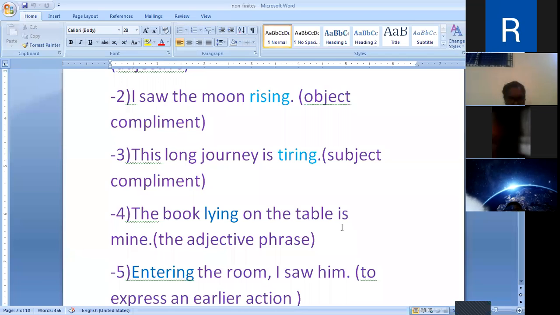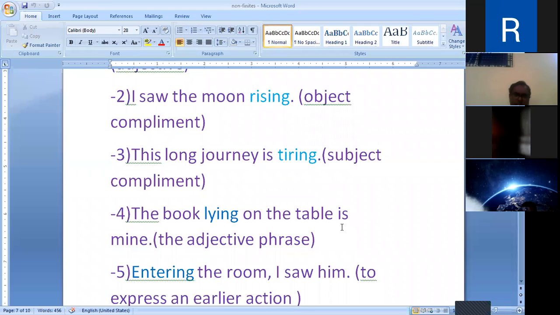The child wearing the red coat is Gautam. The child is described or qualified by the present participle, but child is a noun, and just after it is placed the present participle, it forms the adjective phrase.